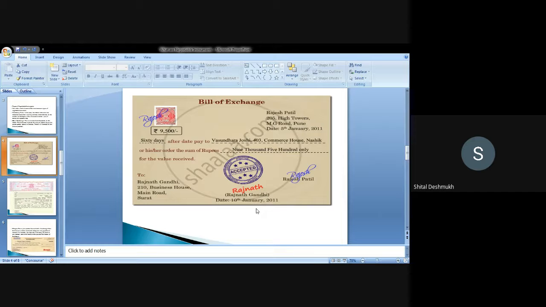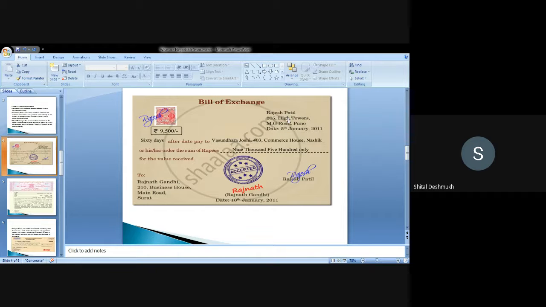So if Vasundhara Joshi didn't get the goods, who will be responsible for that? Of course the buyer first, that is the drawee we can say. Rajesh Patil is also responsible.